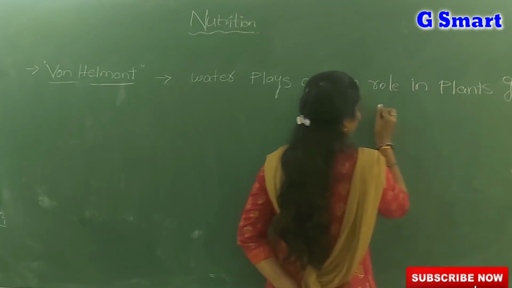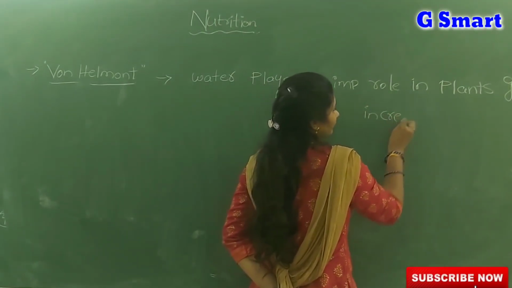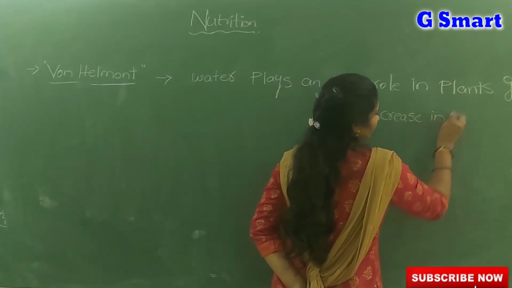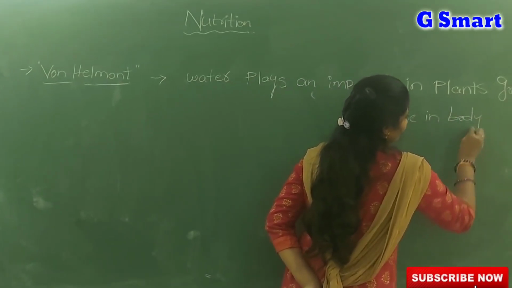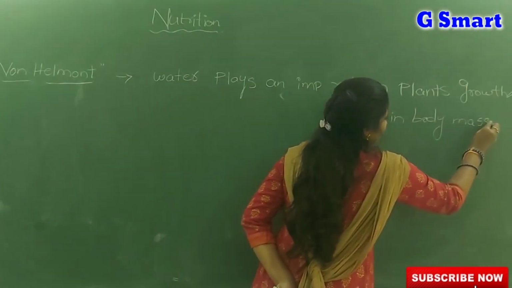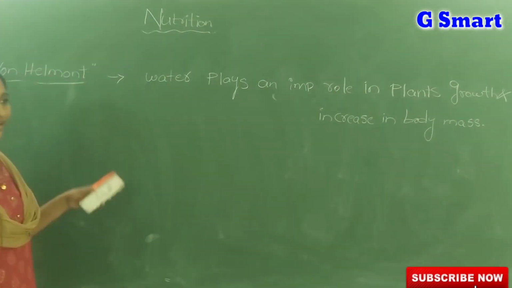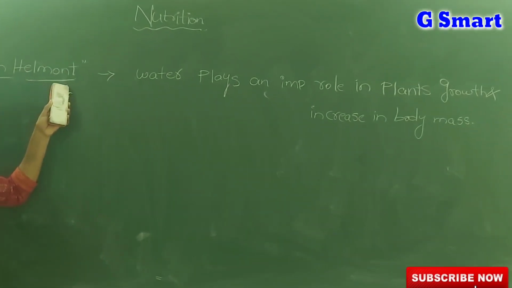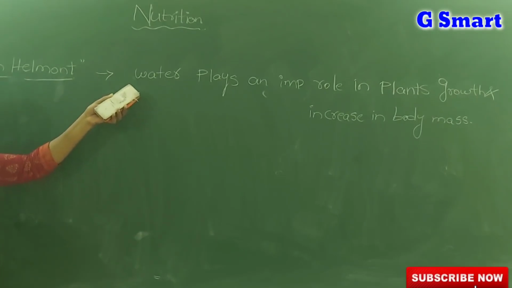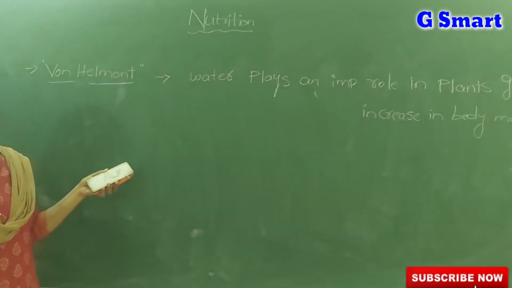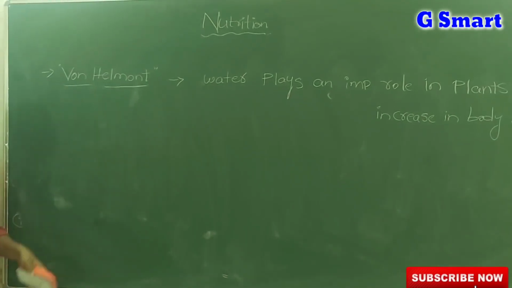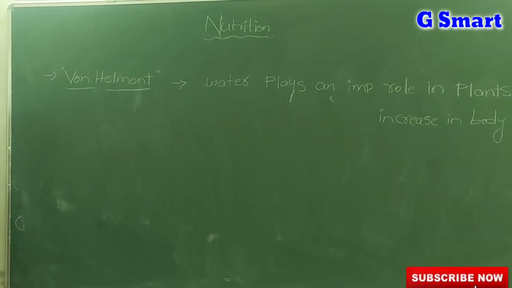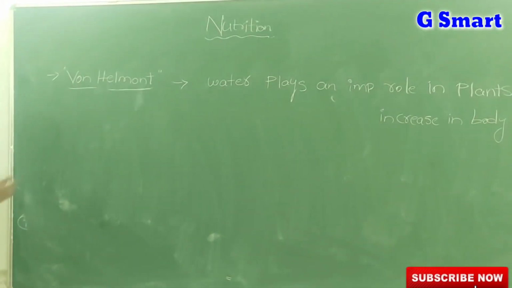and increase in body mass. So if an examiner asks who was the scientist who tells that water plays an important role in plant growth, who is that, amma? Van Helmont. By conducting experiments, he revealed that water plays a major role in plant growth as well as to increase the plant body mass.